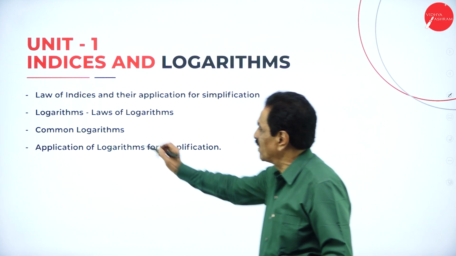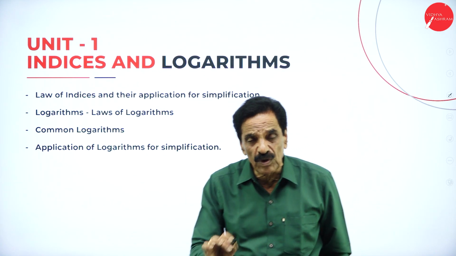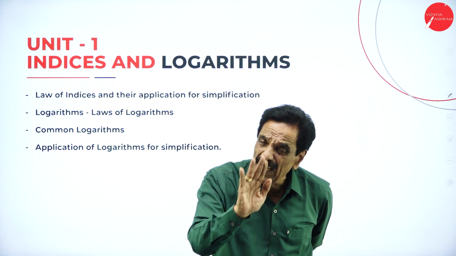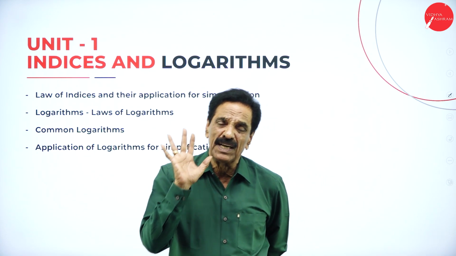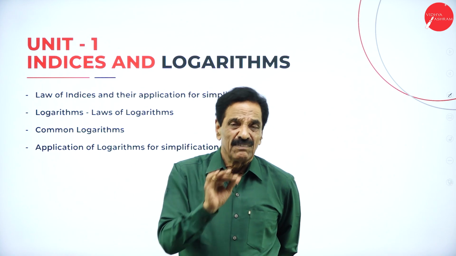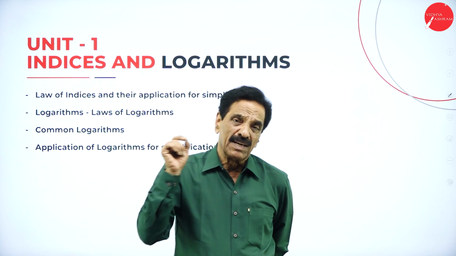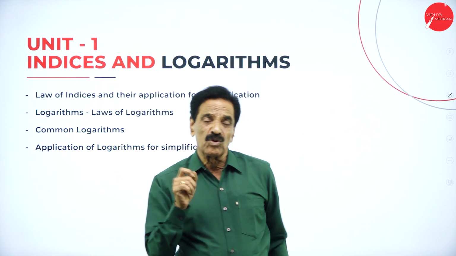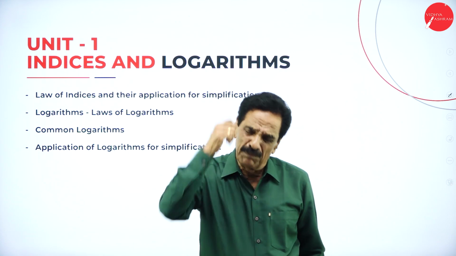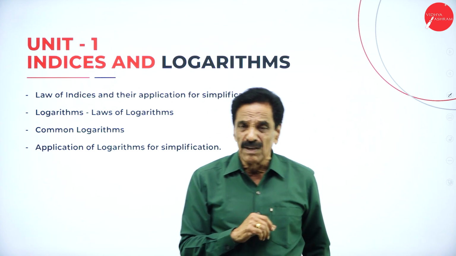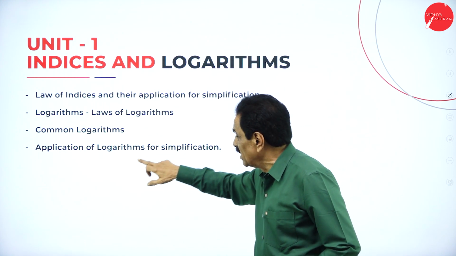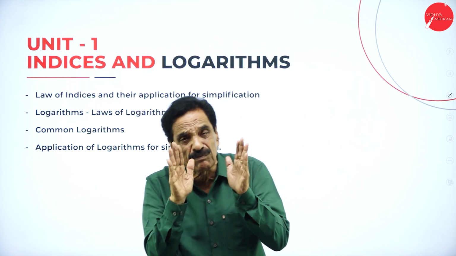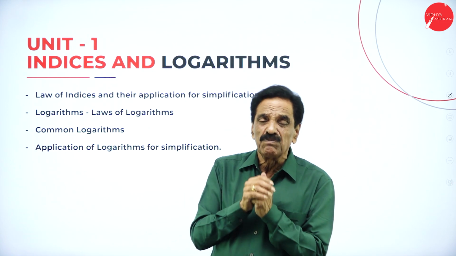So first is the laws of indices. Slowly I will explain, and we'll go into detail about the laws. There are 5 laws. All the laws will be dealt with very slowly, and we'll explain each problem. In each one, at minimum you are going to see about 7 to 8, or even 10 problems. They kept indices and their application, and logarithm, as a combination in one chapter.